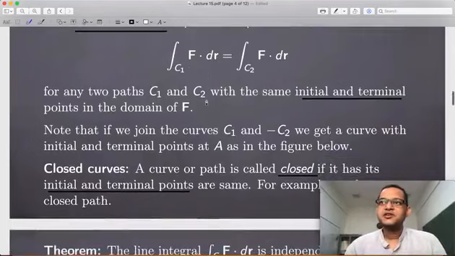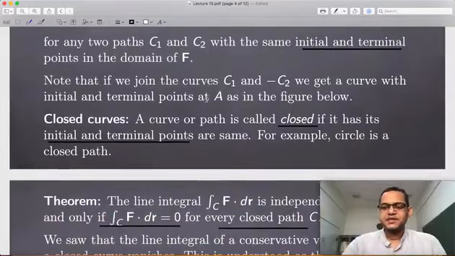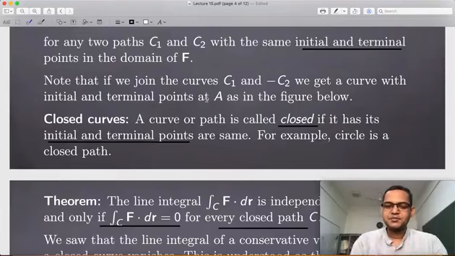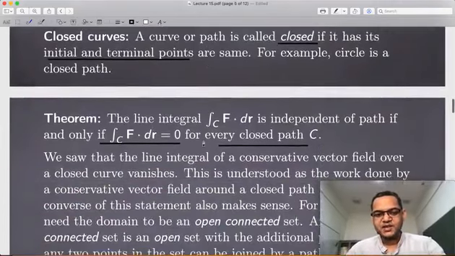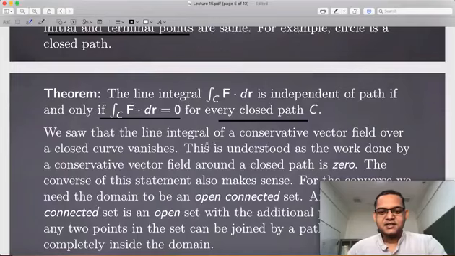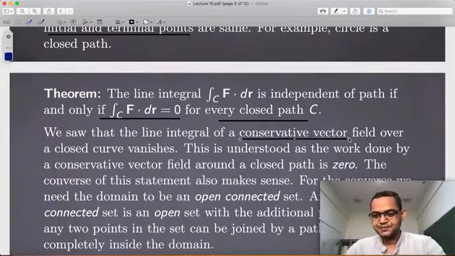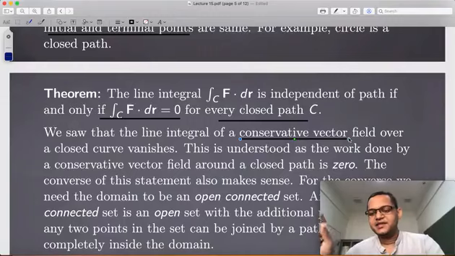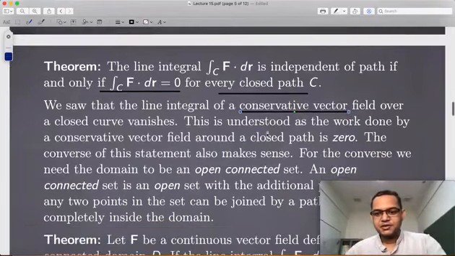Because now you no longer need to consider two different paths. All you have to do is take any closed path or closed curve starting at a point, which is going to finish at the same point, and look at the line integral on that. If it is 0, then you know that this is okay. As I said, the examples are definitely the conservative vector fields, because they depend only on the endpoints, and if we consider the endpoints to be the same, then the integral is going to give you 0. So they are the examples.